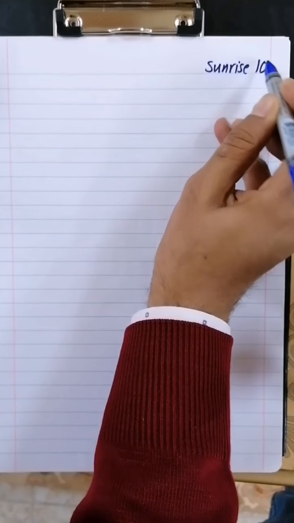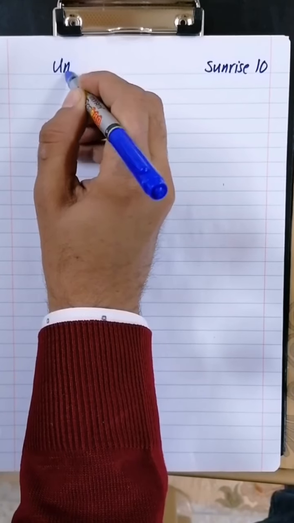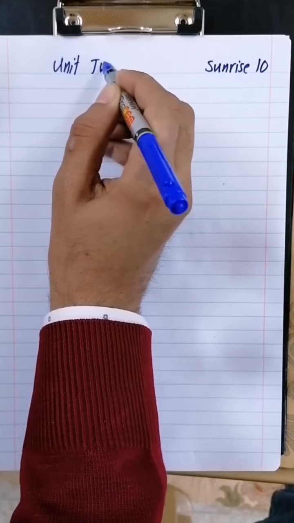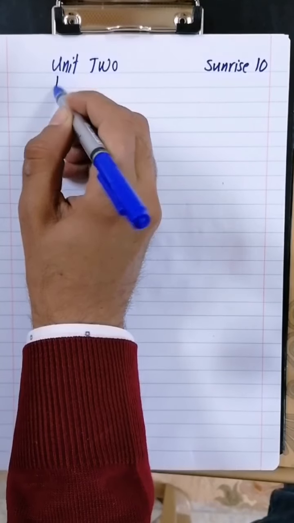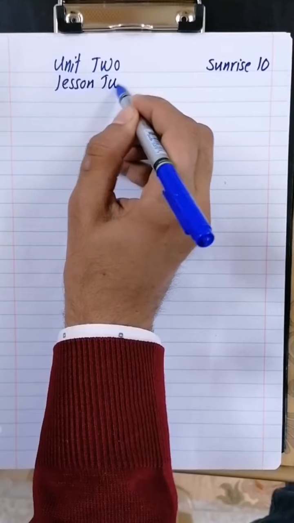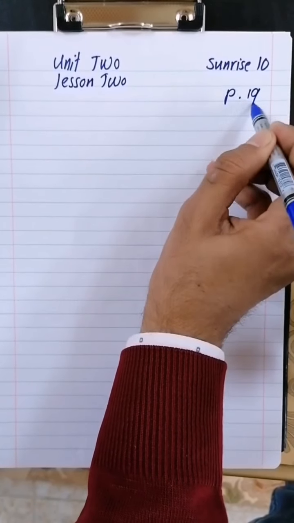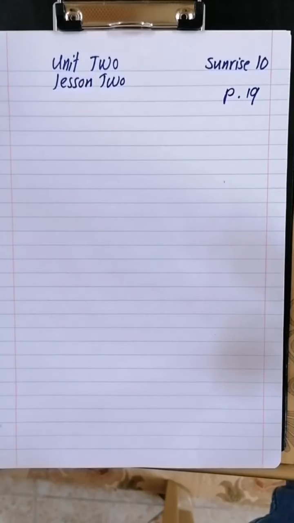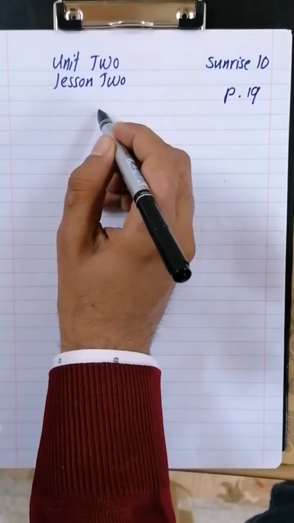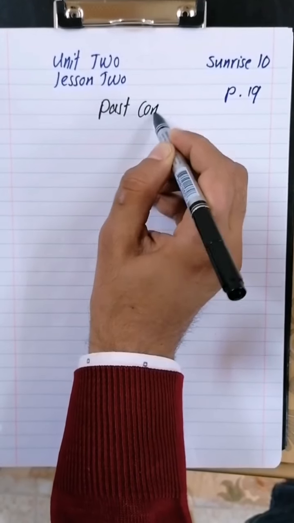Sunrise 10, Unit 2, lesson 2. Of course, it is page 19. Today we are talking about past continuous.